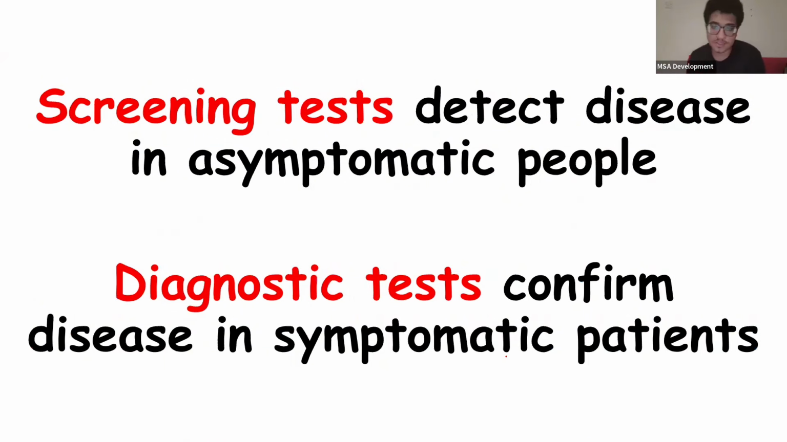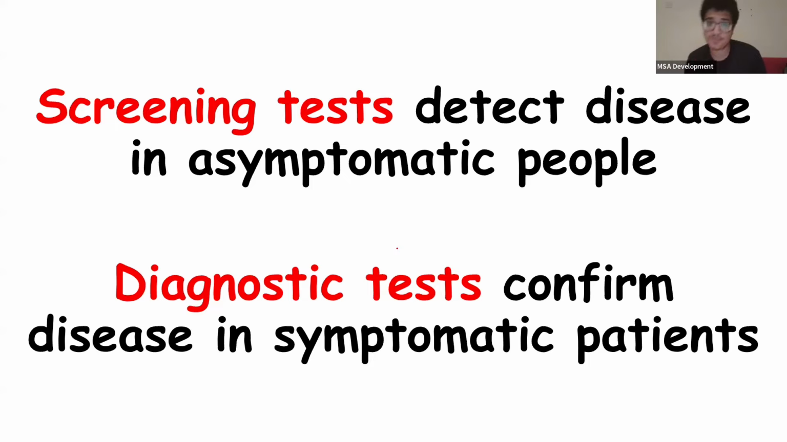So for example, prostate cancer is usually asymptomatic for a long time, but screening tests can detect it, to the point that we've done so much prostate cancer screening that it's actually become a hindrance. Because people usually don't notice prostate cancer until later on in life anyways. So why would you bother the patient with it so early on? Diagnostic tests confirm disease in symptomatic patients. So a patient coming in with a headache, you do an MRI and find a brain tumor. That's a diagnostic test.